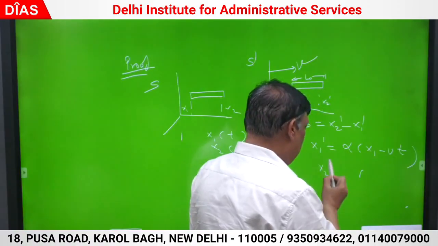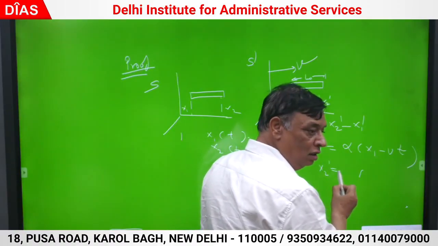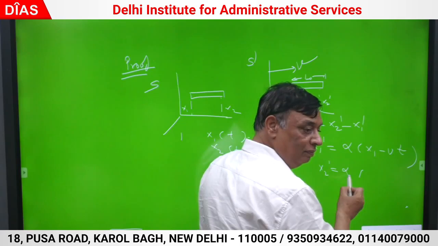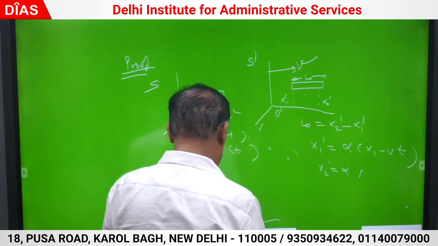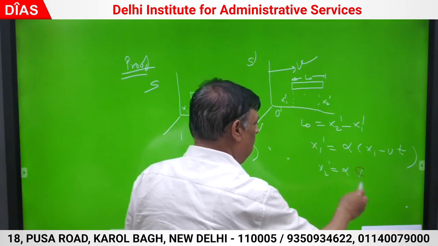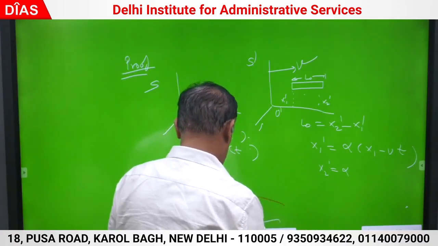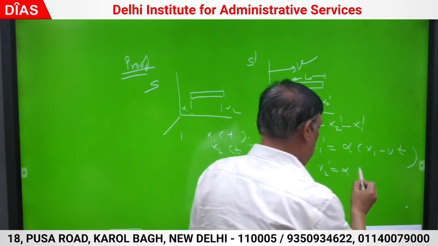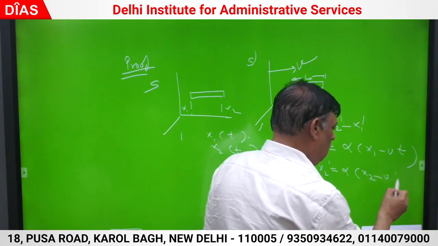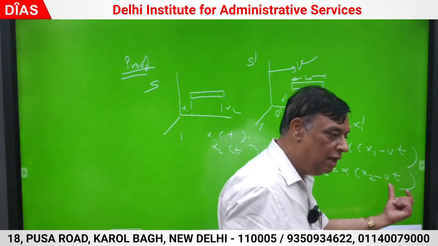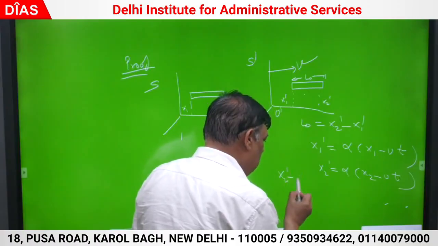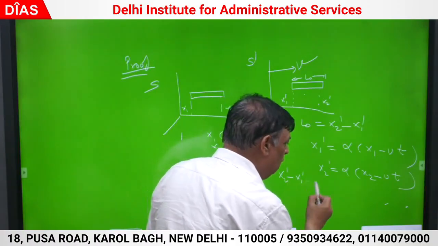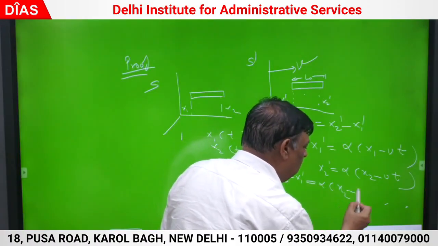And similarly x2 dash is alpha times x2 minus vt. Both the ends are measured simultaneously. Correct? Done. So x2 dash minus x1 dash, the proper length, is alpha times x2 minus x1.